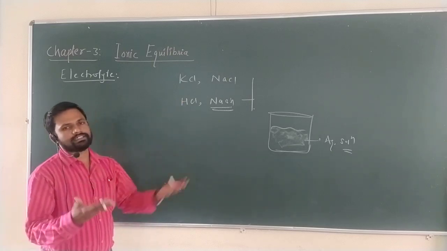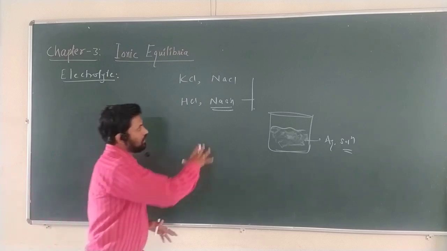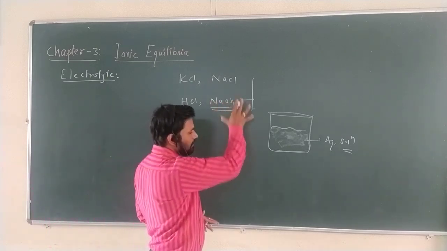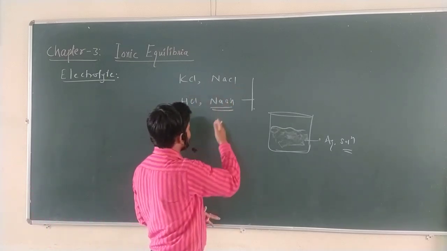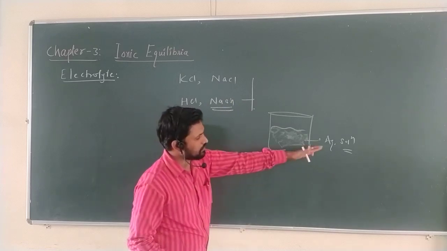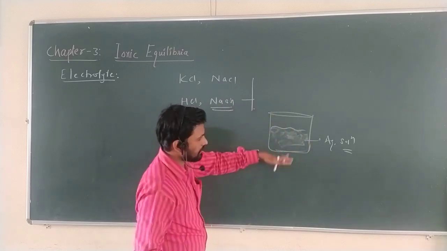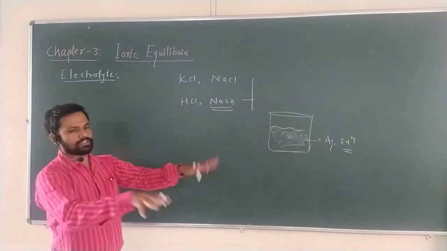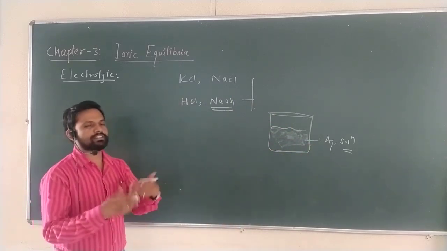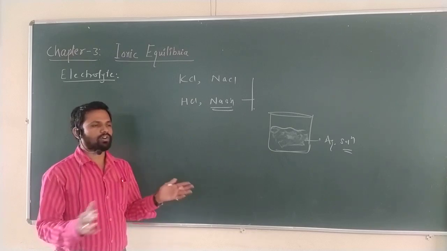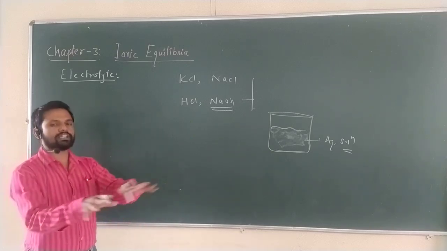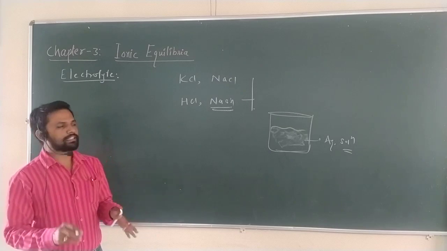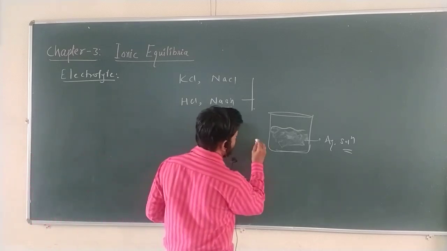If I take any of these molecules, whether it is KCl, NaCl, HCl or NaOH, and it is taken in an aqueous solution, a water solution, what will happen? Suddenly it dissociates or ionizes, which means it splits into ions. Like if I take HCl, what will happen?